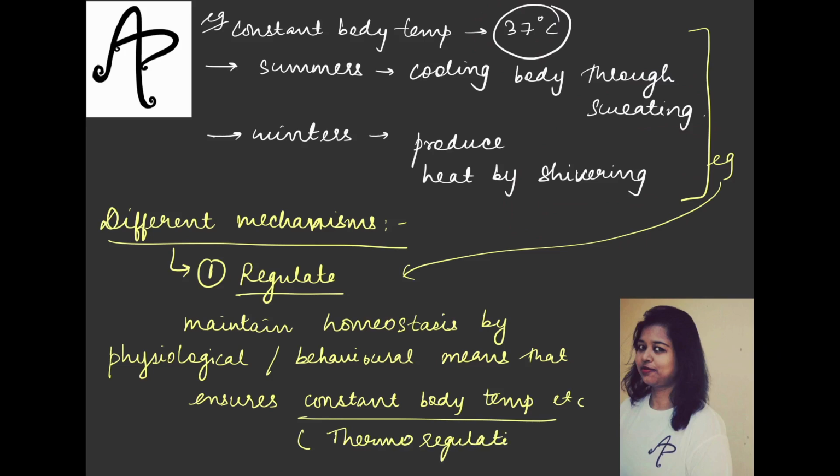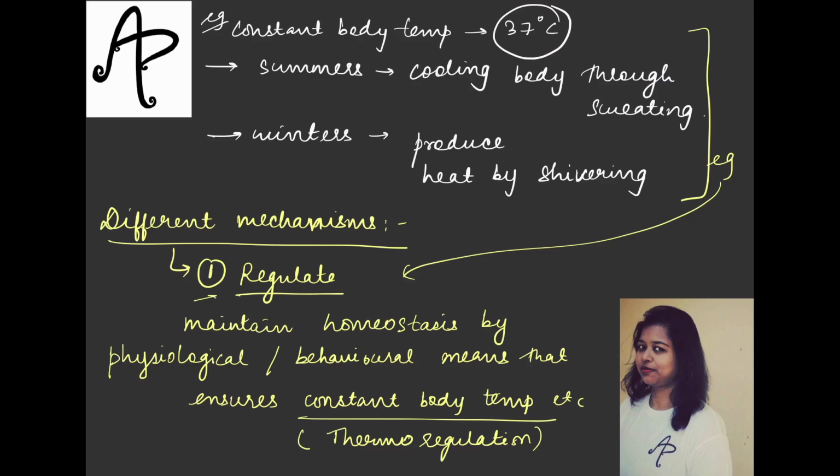ठीक है. So homeostasis कैसे maintain करना है? By physiological and behavioural means, which will ensure the constant body temperature. Now the idea is that humans can do this, for example, and some other animals can also do this, but plants have no mechanism to maintain the internal temperature. So plants manage by different mechanisms, and we will talk about different other mechanisms also in the coming section.